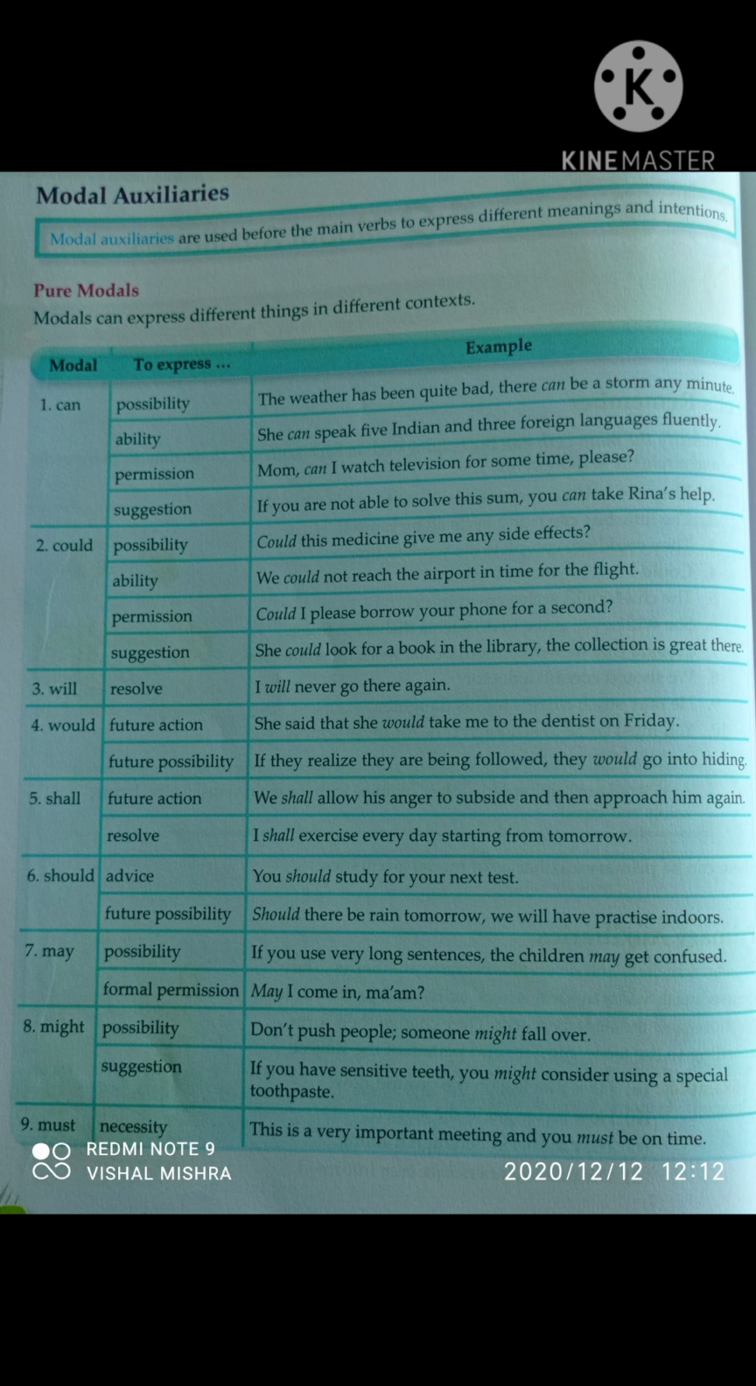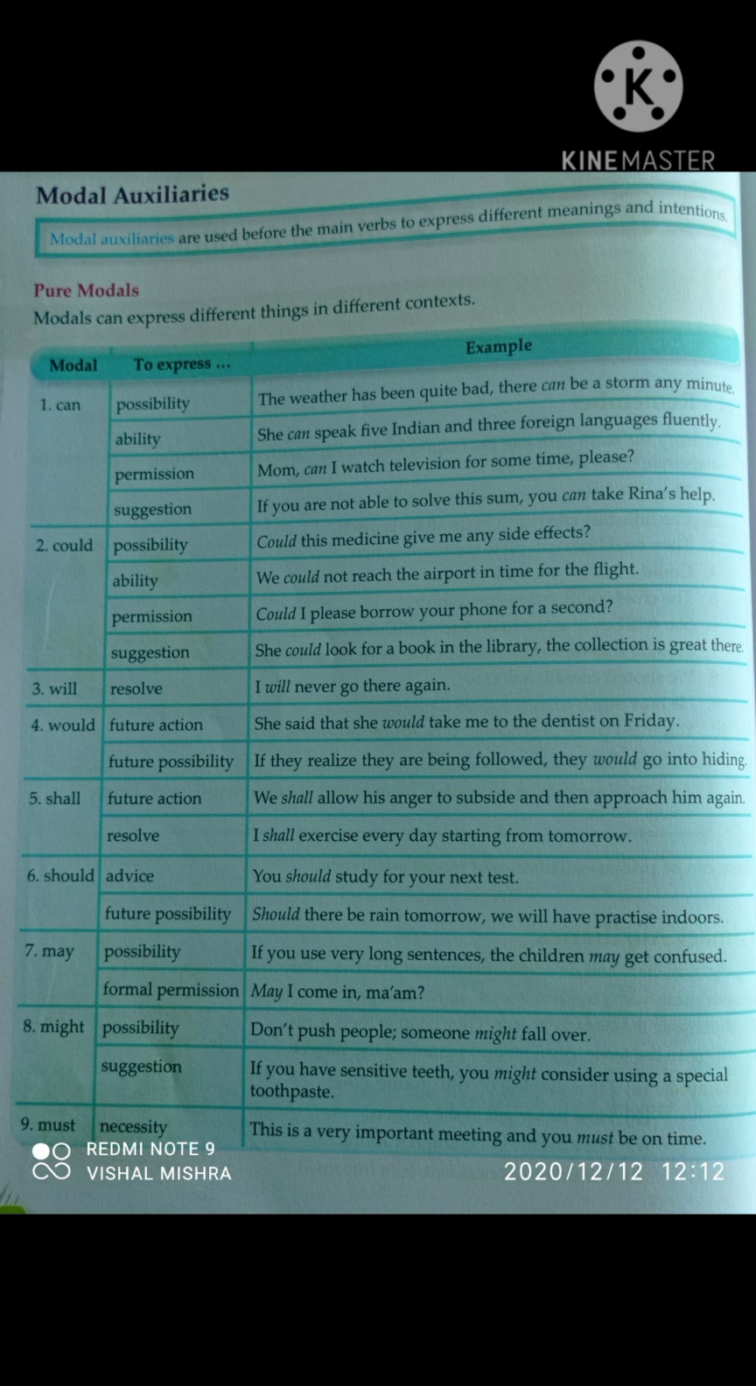Let's know about will. Will is used for resolve: I will never go there again. Would is used for future action or future possibility: she said that she would take me to the dentist on Friday. Or future possibility: if they realized they were being followed, they would go into hiding. Similarly shall is used for future action or resolve: we shall allow his anger to subside and then approach him again. Or to resolve: I shall exercise every day starting from tomorrow.